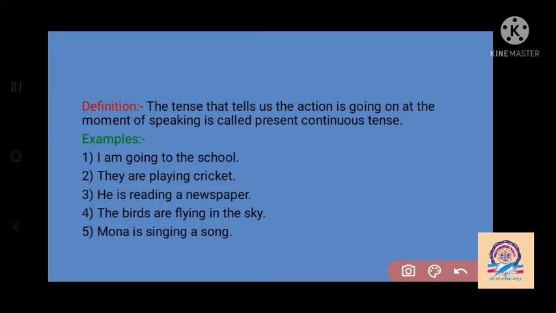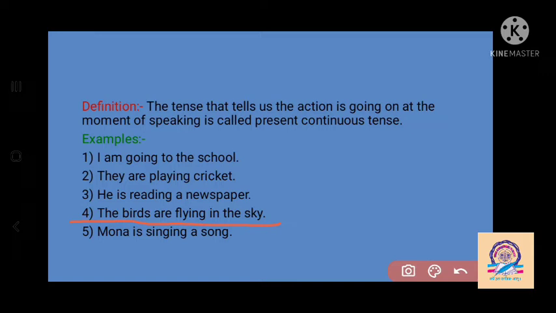The third example is "He is reading a newspaper." So the reading work of the newspaper is going on. Then, "The birds are flying in the sky." Now the birds are flying in the sky.